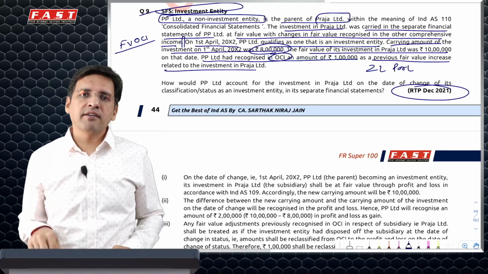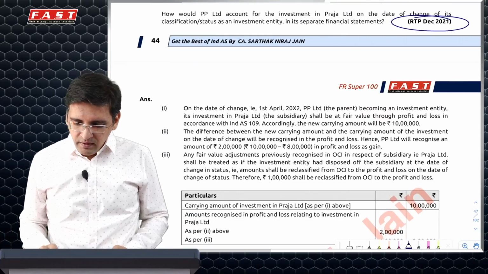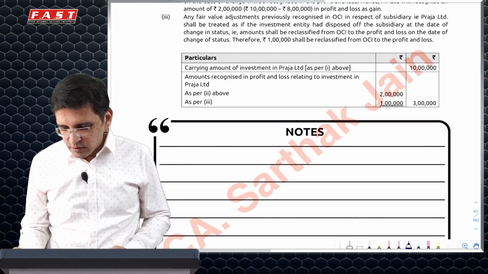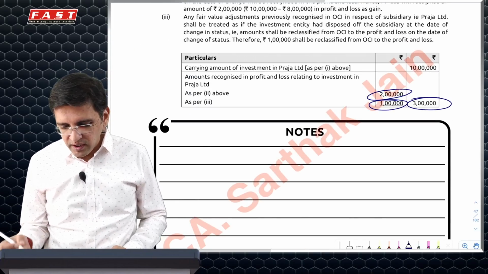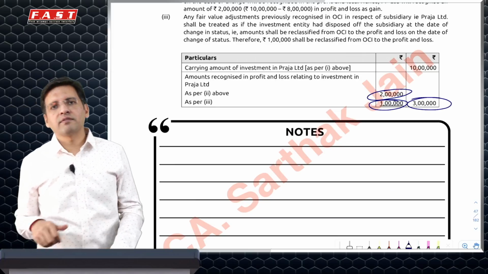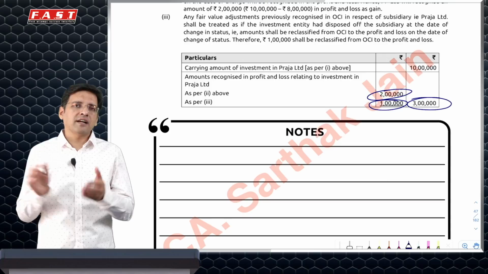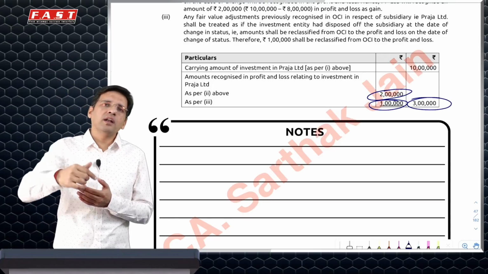But what they have done is they have reclassified to PRL, which is strange. But we will still do this, what they have done. So they have reclassified a gain of 3 lakh rupees. In total gain of 3 lakh they have booked. 1 lakh they have reclassified to PRL. 2 lakh they have booked it now.